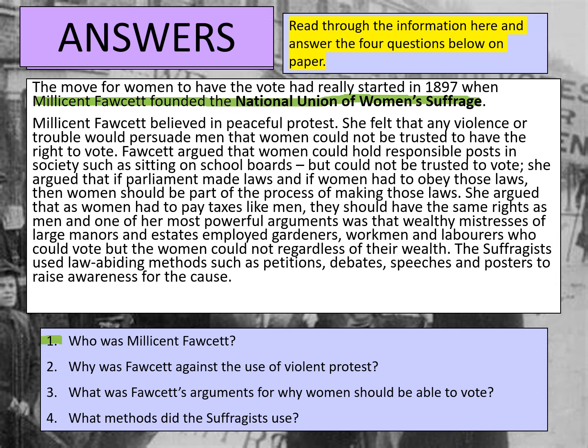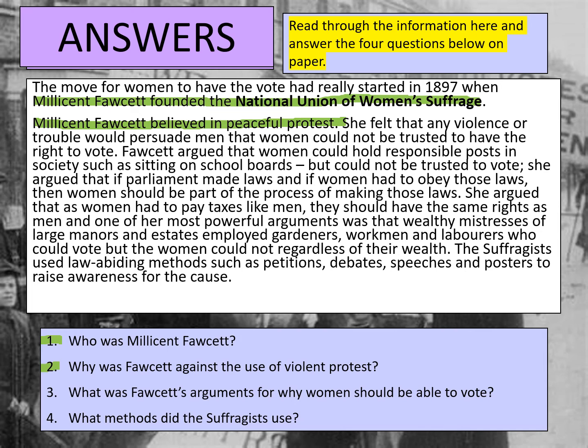And obviously you could maybe talk a bit about the fact that she also believed in peaceful protest. That could be a bit about her as well, and her work with the National Union of Women's Suffrage. The National Union of Women's Suffrage, remember, was the suffragists. And we also know that the suffragists were more peaceful in their protest for women's right to vote.